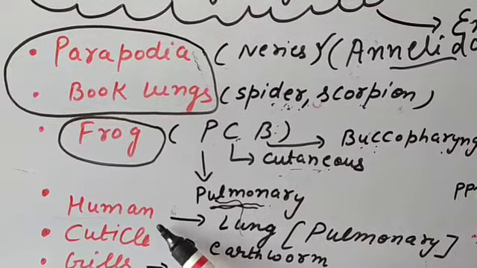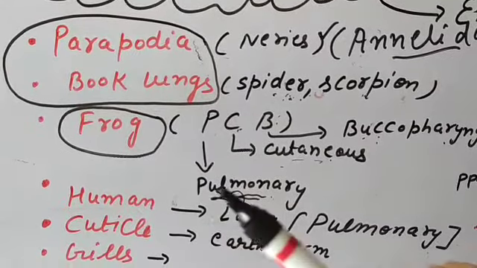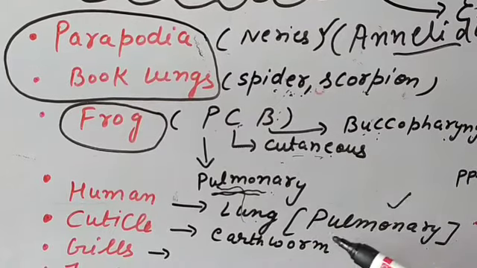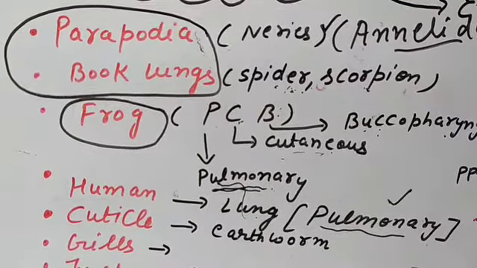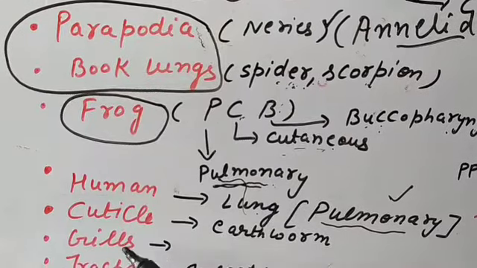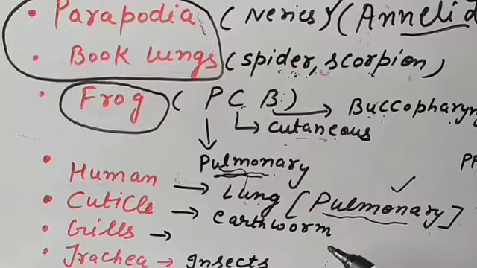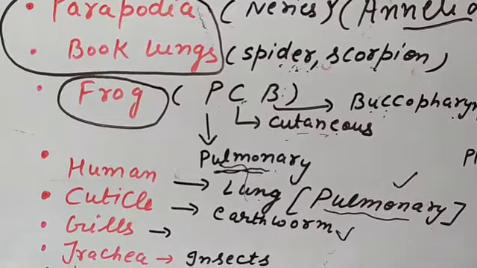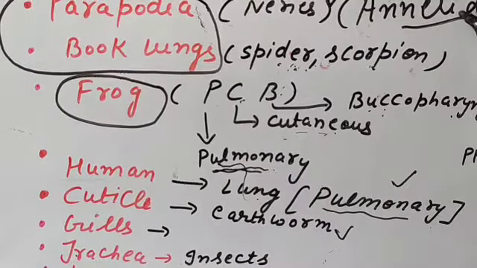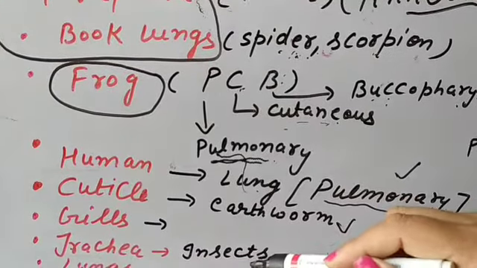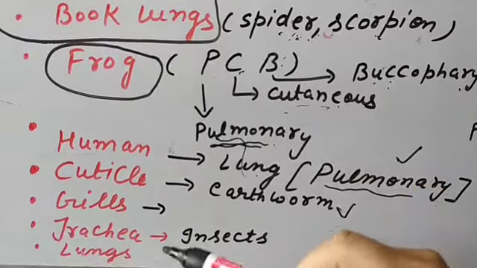Next is the human being. In the case of human beings, we all are aware that the lungs are the respiratory organs, and we can say pulmonary because the word pulmonary is related to lungs. Then the cuticle, or you can say the skin. In the case of earthworm, earthworm belongs to which phylum? Phylum Annelida.